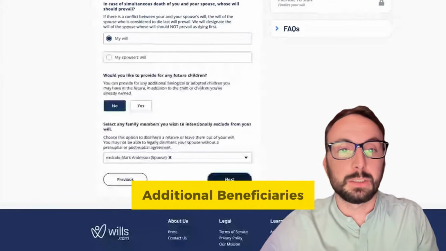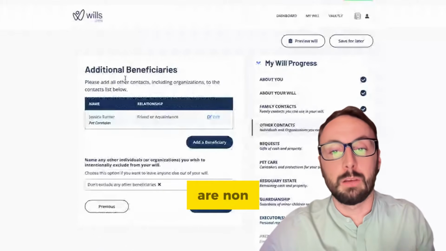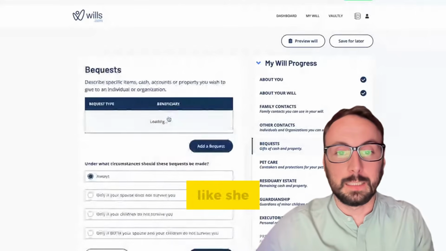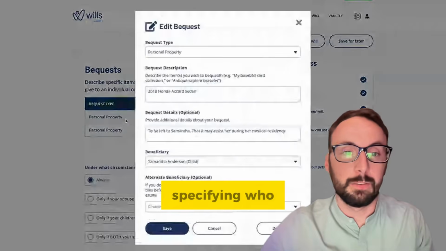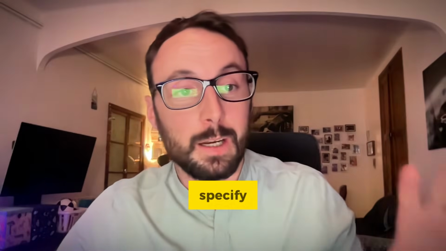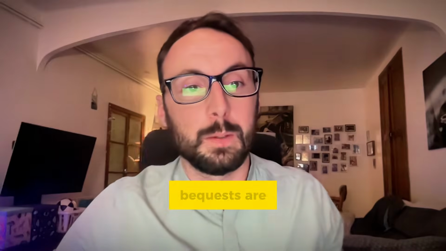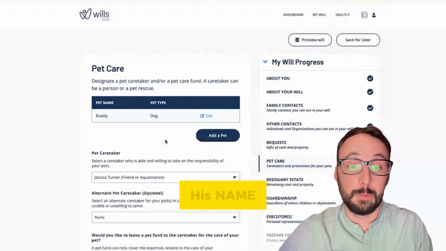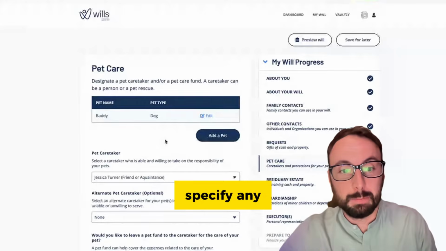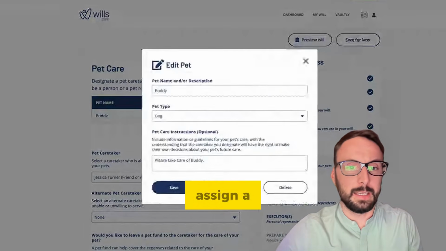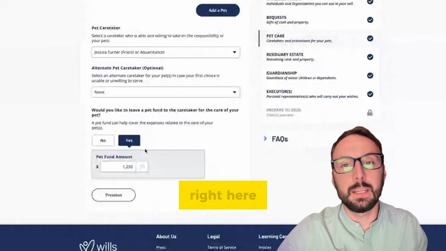Under the additional beneficiaries page, these are non-family members, for example, if you wish to make individual bequests, like she did right here, specifying who gets her 2018 Honda Accord. You also specify under which circumstances these bequests are made. If you have a pet, like I mentioned, his name is Buddy, specify any special request right there. If you want to assign a fund, you can do that as well right here.